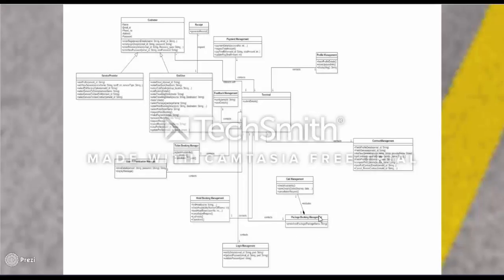After selecting the desired service or services, the end user can move on to payment, which is handled by the payment class. After a successful transaction, an e-receipt is generated by the object of the receipt class. Once the end user has taken at least one of our services, he or she becomes eligible for giving feedback for that particular service. This is handled by the feedback class.